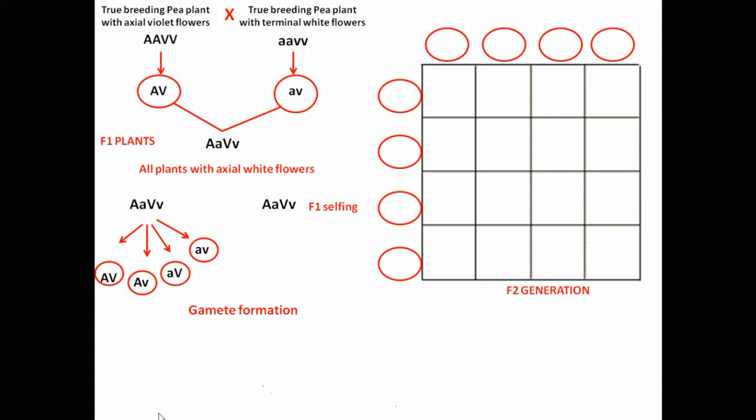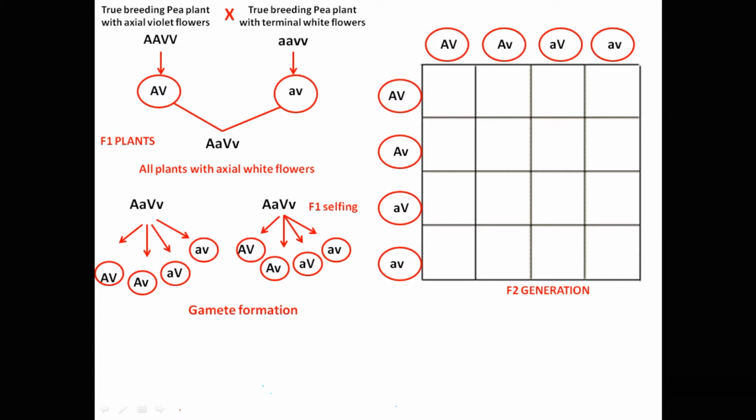Similarly, the other parent also forms gametes with the same genotypes. So all the possible combinations of the alleles are shown. Then the probability of fusion of gametes is shown in the Punnett square with 4 rows and 4 columns.